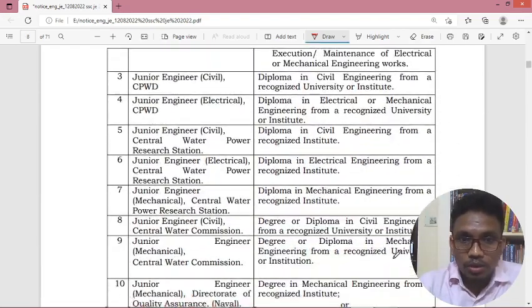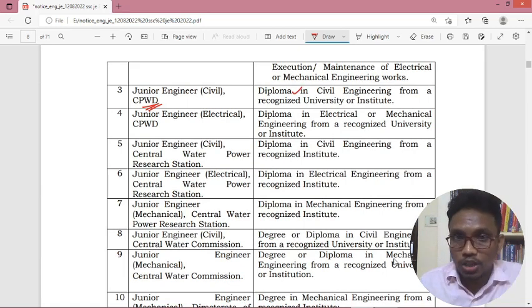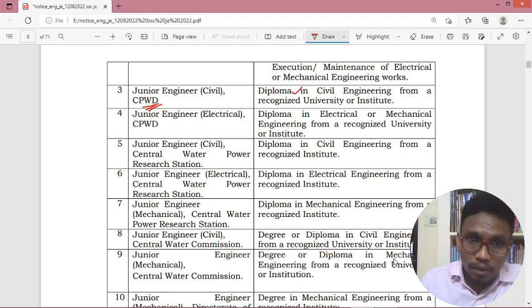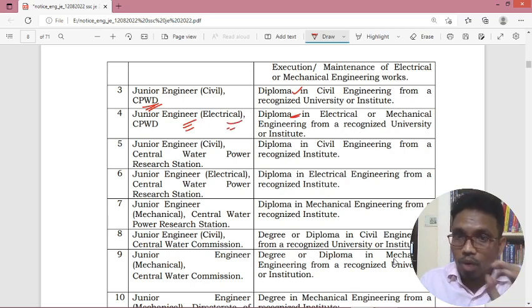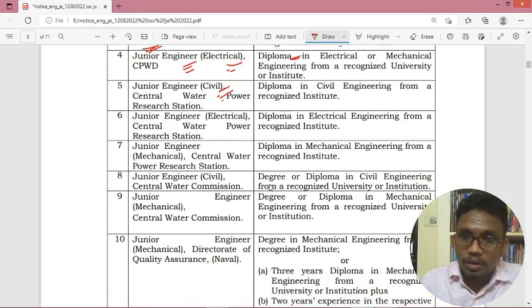Okay, this is for diploma plus experience, or only BTech students. And next, moving to junior engineer civil, CPWD. For this organization, just diploma students are eligible. If you have only BTech, you are not eligible. If you have both diploma and BTech, you are eligible. If you have only diploma also, you are eligible. And coming to junior engineer, CPWD, electrical also, diploma is the minimum qualification. If you have diploma plus BTech, you are eligible. If you have only BTech, you are not eligible. And coming to same organization, civil department, diploma is the minimum required qualification.